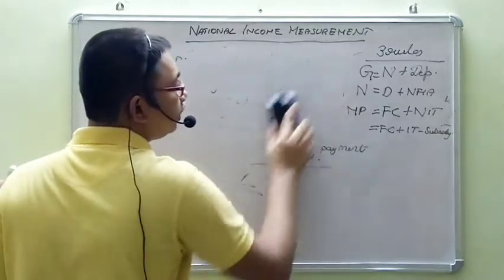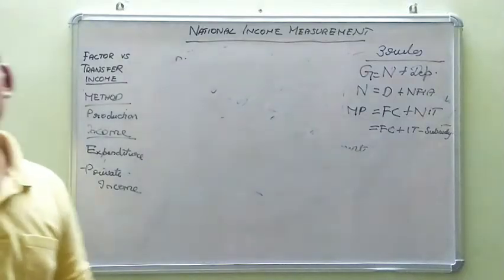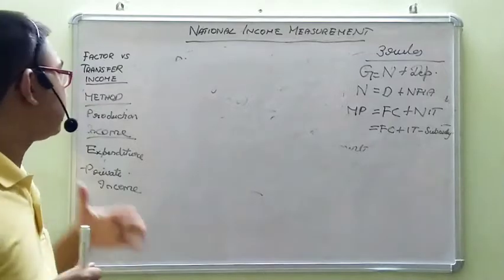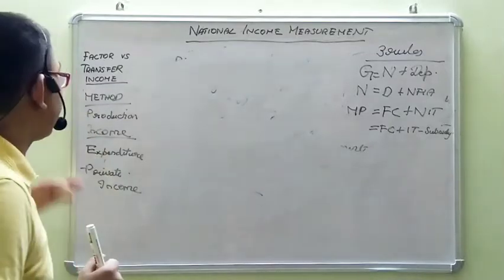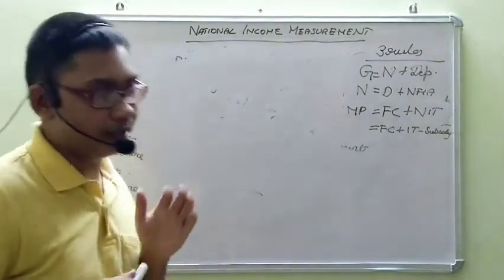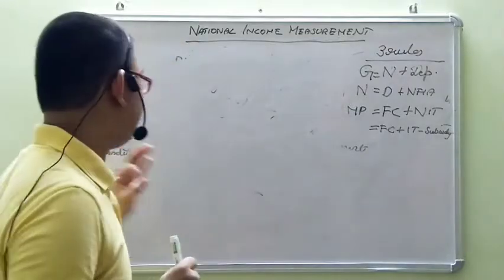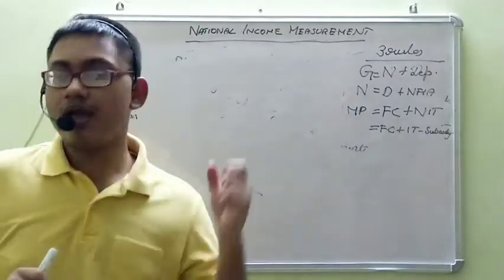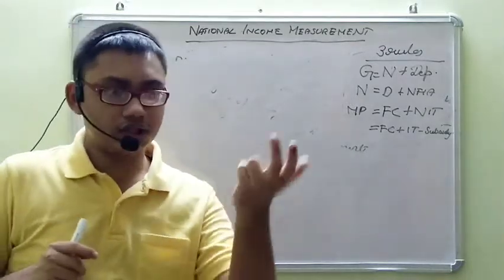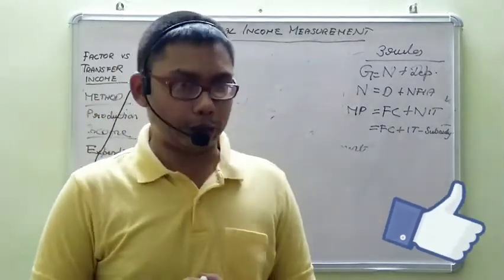So in the next lecture, that is more important, we will discuss computational problems, how to compute all these aggregates. So now let's take a quick recap. Okay. First we learned the difference between factor income and transfer income. Only factor incomes will be included in national income. Then we discussed the three methods of measuring national income: production method, income method and expenditure method. And we discussed a few post-national income aggregates called private income, personal disposable income. So this will be for this third lecture in macroeconomics.